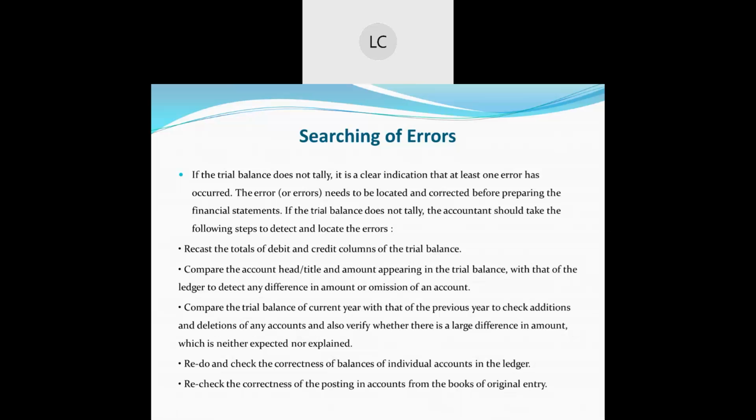Now here you are going to focus first. Why? Because if you have made the journal entry and have not made the posting, that will be the partial error that you have to focus on, and you have to detect the error of omission over here. Okay, it may be complete or partial. Now if you have made a complete omission on the credit side, there will be a change in the credit column. If you have made a complete omission on the purchase, it will be in the debit column. So that has to be found first.